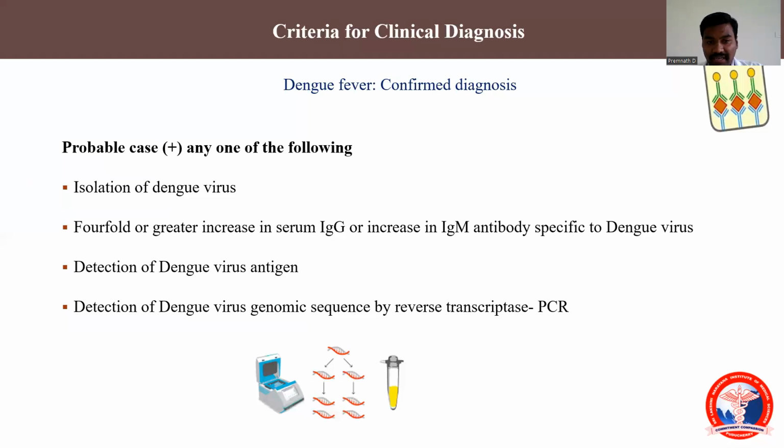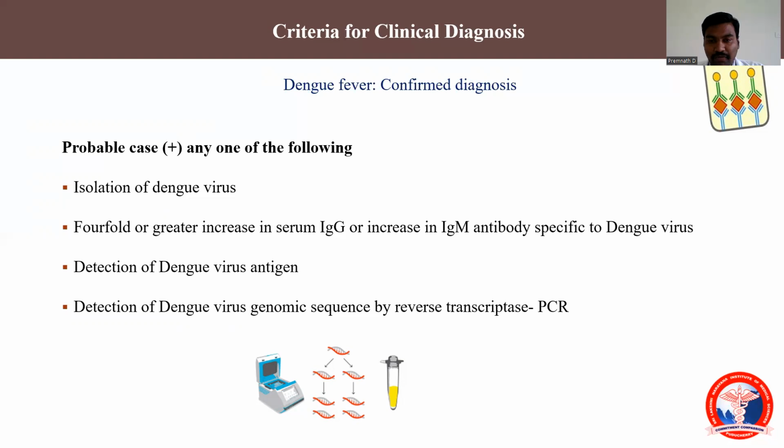How will you confirm the case? If the patient falls under probable case, we should have supportive evidence by either isolating the virus from the mosquito. That is usually not done now. It is something we do on the research side.